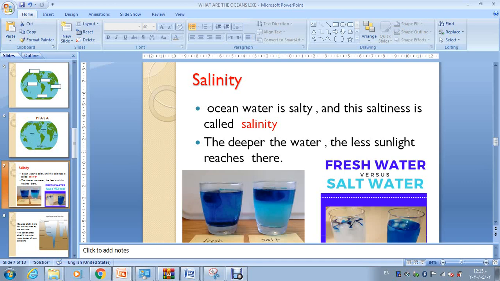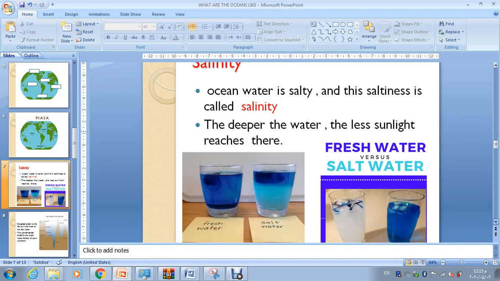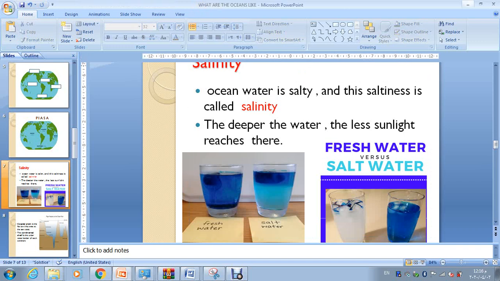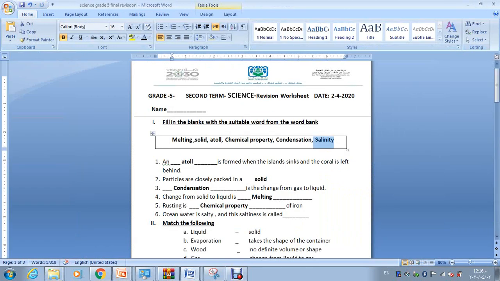Remember this, when I told you that when the water is salty, we call this salinity. Salinity is how much salt is inside the water. We express the saltiness of the ocean's water by the word salinity. Okay, so the answer is salinity.